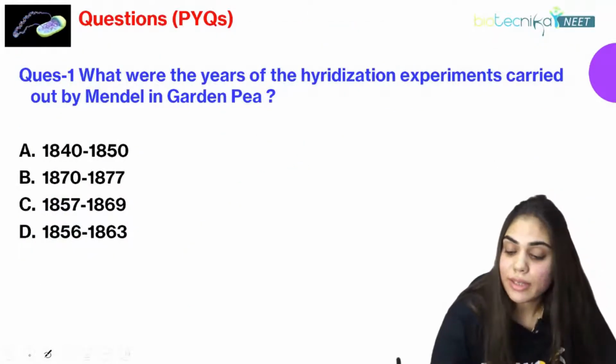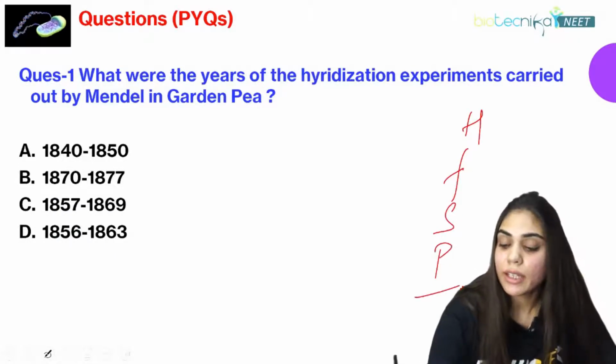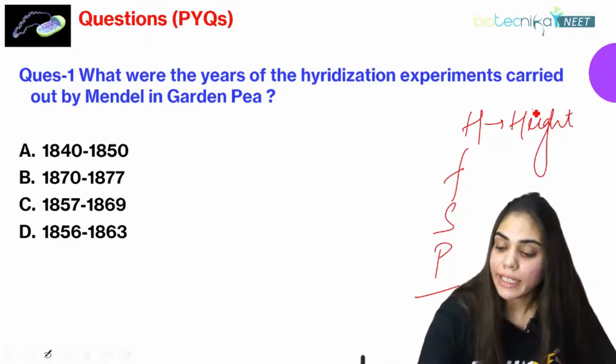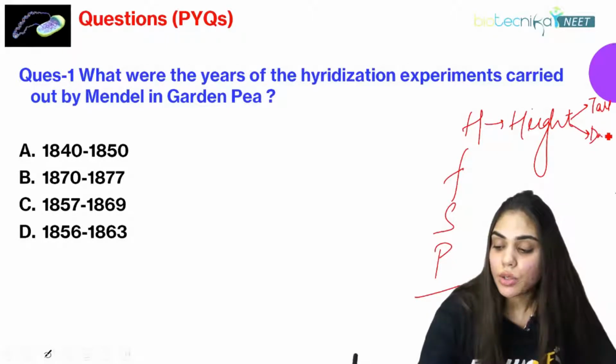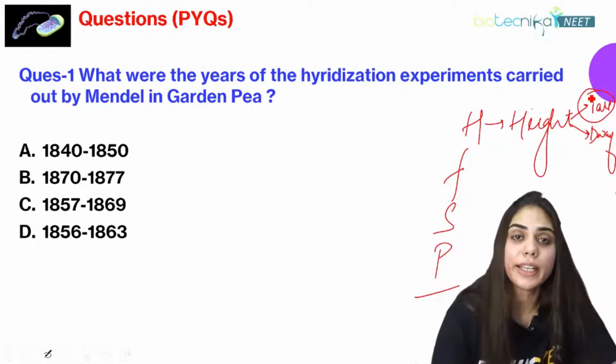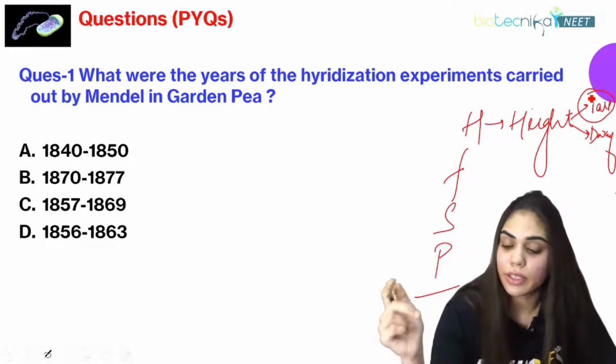The trick for this is Hi, Phi, Shilpa, Pandey. What is it? H stands for height. Height can be tall or dwarf. But if it is tall, it will be the dominant character. The first one is always the dominant character that will be expressed in the filial first or F1 generation.